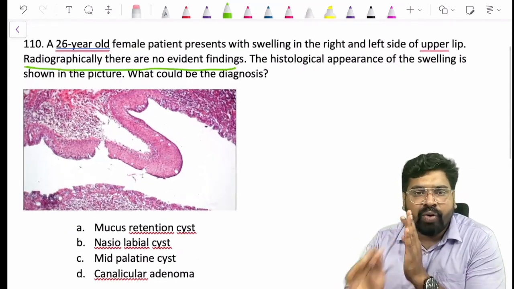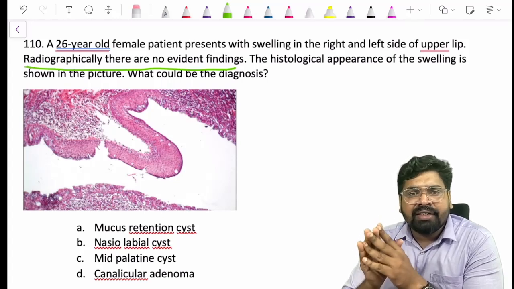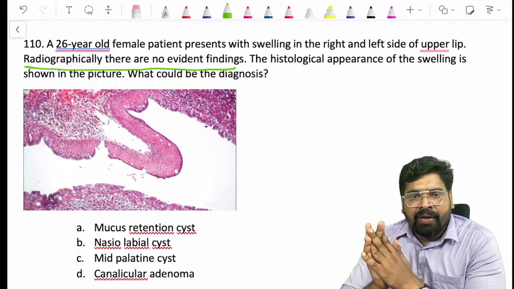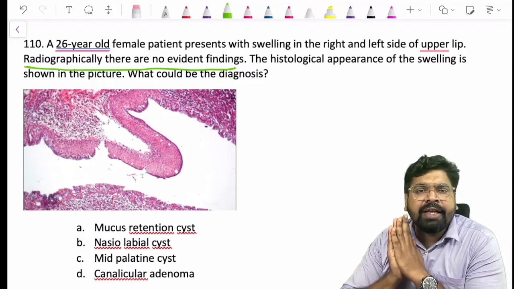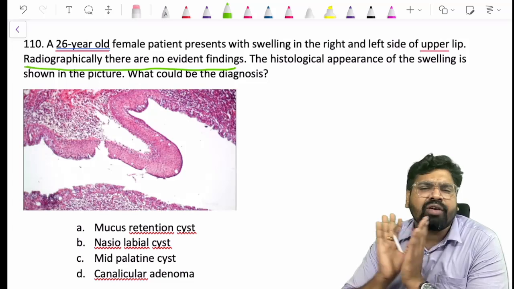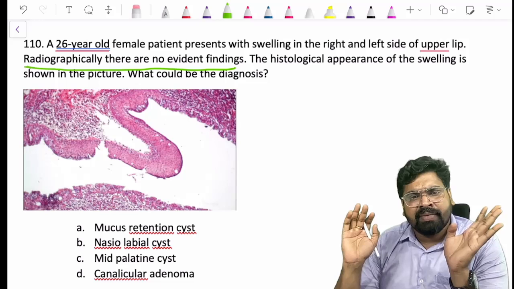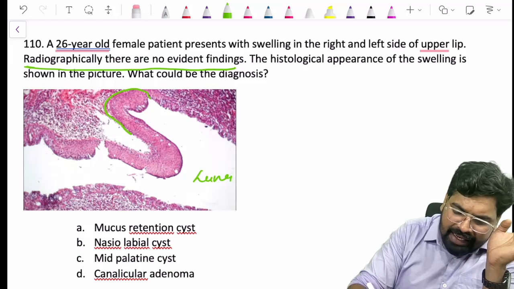Now, I just want you to identify whether it is a cystic lining or not. Can you identify the lumen? Can you identify the lining? I can understand the lumen here, and I can see an epithelial lining here.